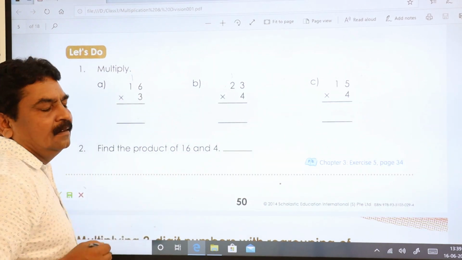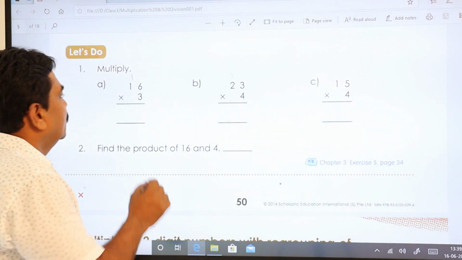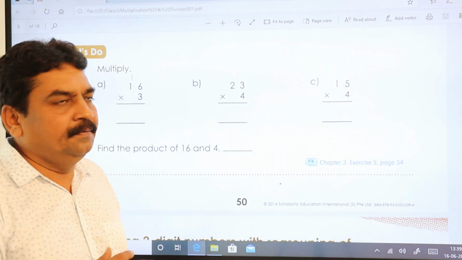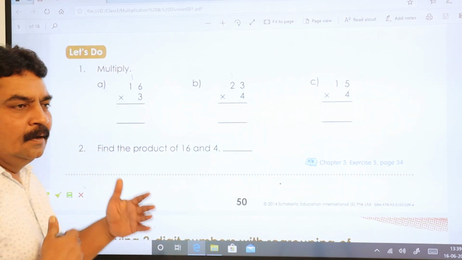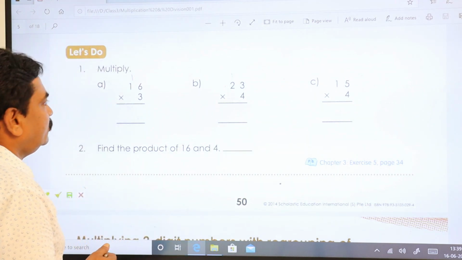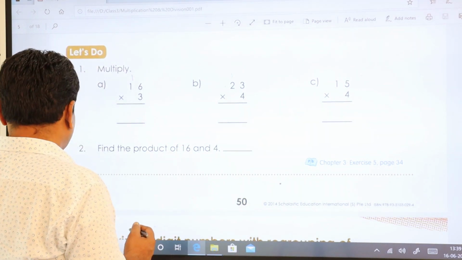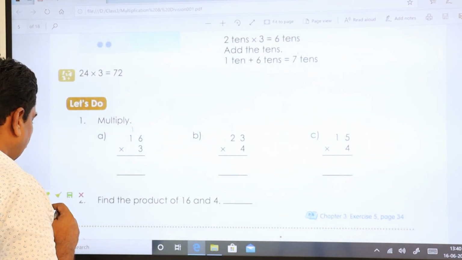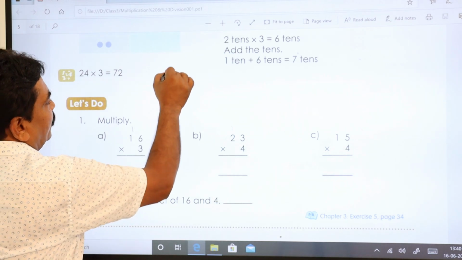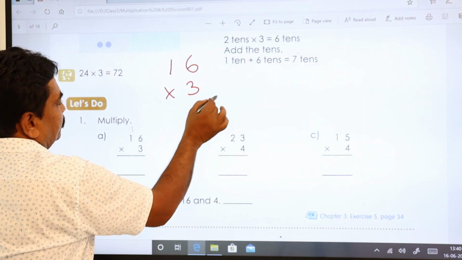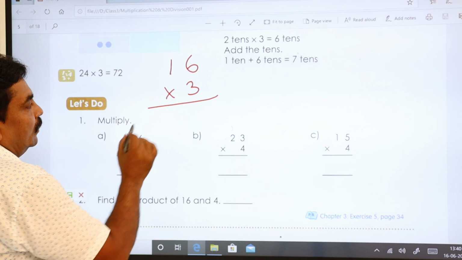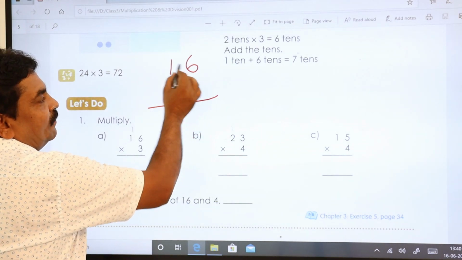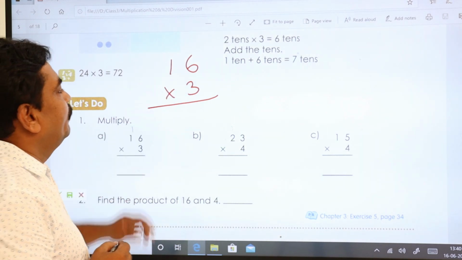3 6s are 18. Now you see. Please focus. Listen very carefully. Now we are going into the carry forward system. I'll do it here to understand much better. This is a good place. I'll write here 16 into 3. First you are going to multiply with the number present in the ones place, that is 6.